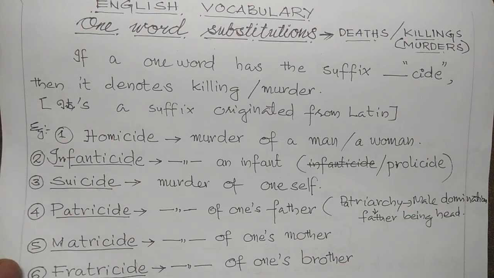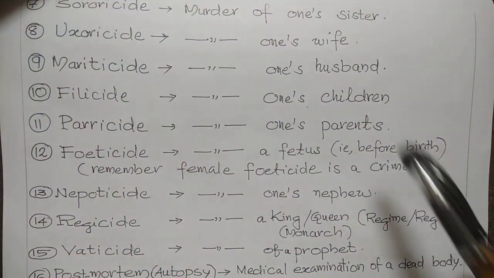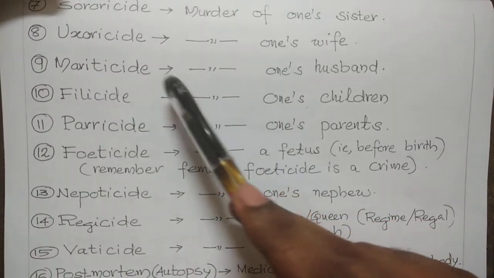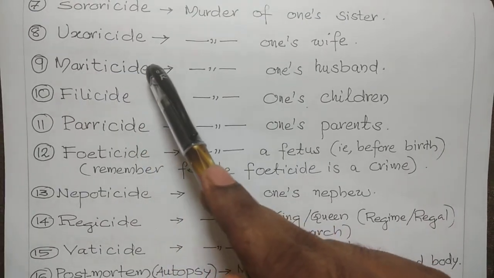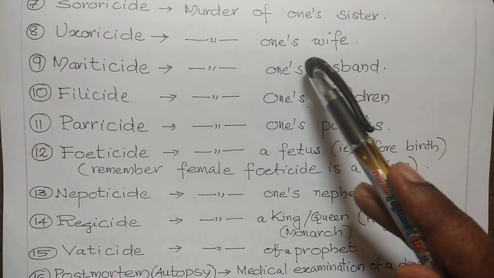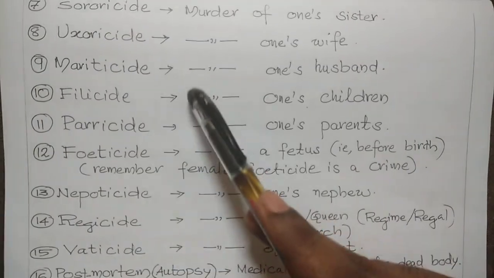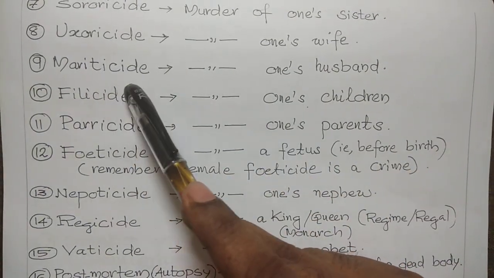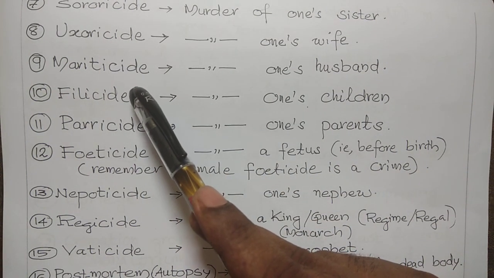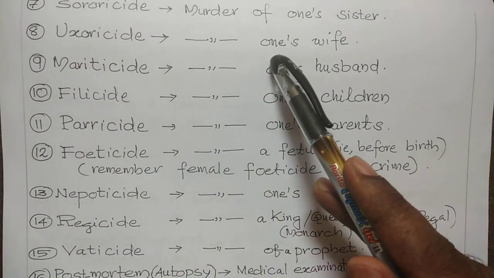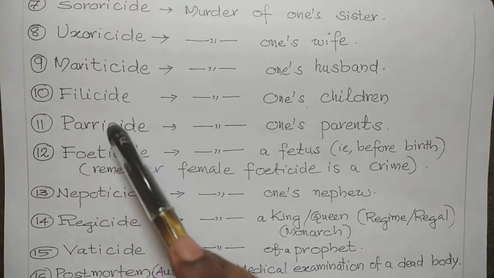Then what is murder of one's sister? Murder of one's sister is sororicide. Uxoricide is murder of one's wife. Then murder of one's husband is mariticide. Murder of one's husband is mariticide. Murder of one's wife is uxoricide.